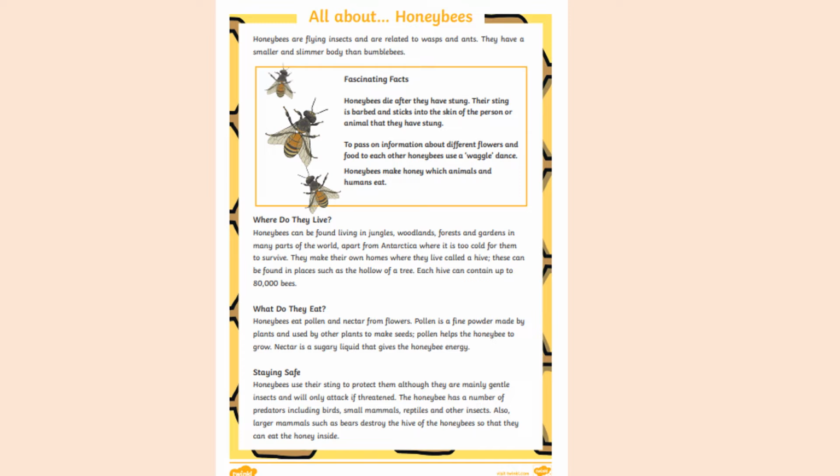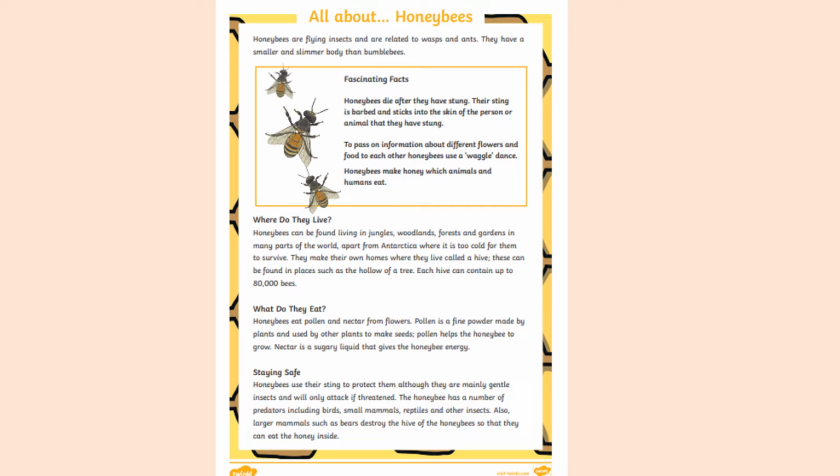Now we have some subheadings over here. Where do they live? Honeybees can be found living in jungles, woodlands, forests, and gardens in many parts of the world, apart from Antarctica, where it is too cold for them to survive. They make their own homes where they live, called a hive. These can be found in places such as the hollow of a tree. Each hive can contain up to 80,000 bees.